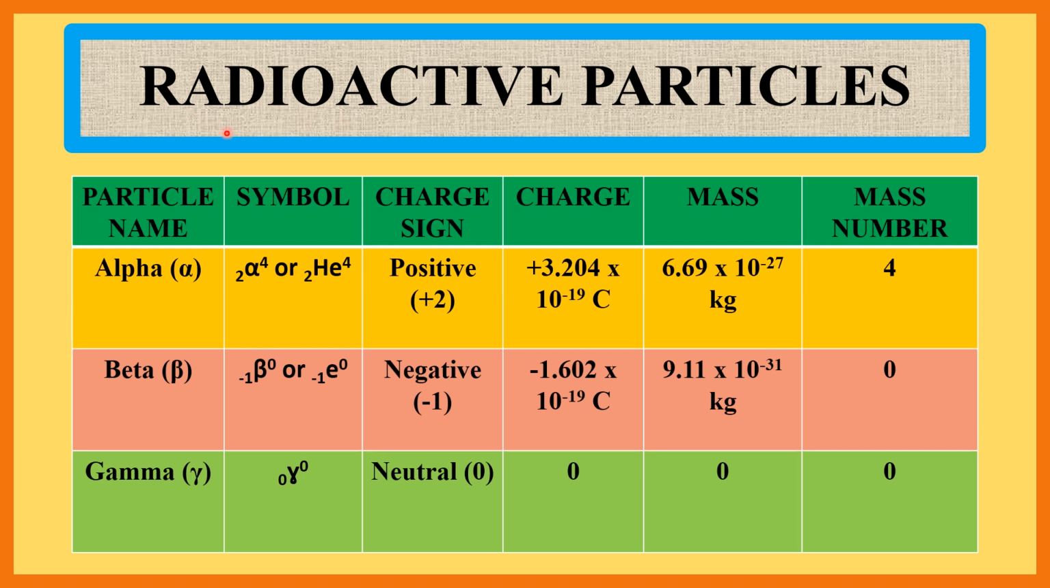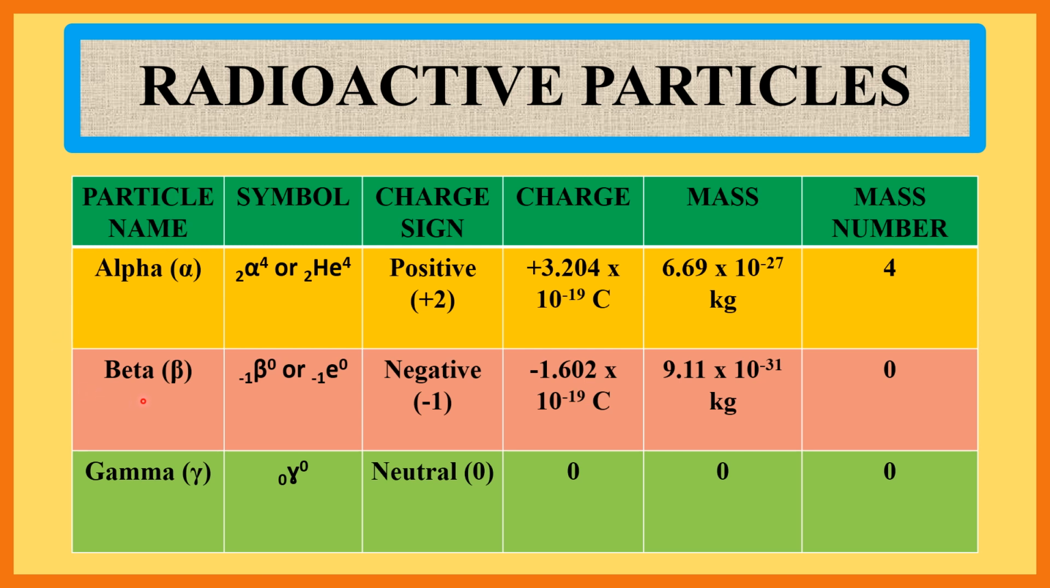Now we are discussing radioactive particles. First is alpha. Symbol 2 alpha 4 or 2 He4. Charge sign +2, that is alpha particle contains 2 units of positive charge. Charge is equal to plus 3.204 into 10 to the power minus 19 coulomb. Mass of alpha particle is 6.69 into 10 to the power minus 27 kg. Mass number of alpha particle is 4.